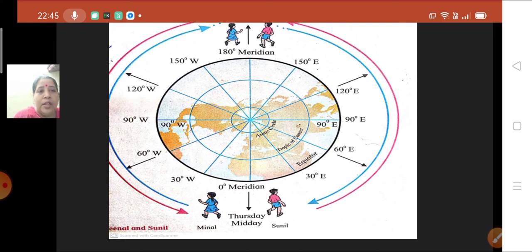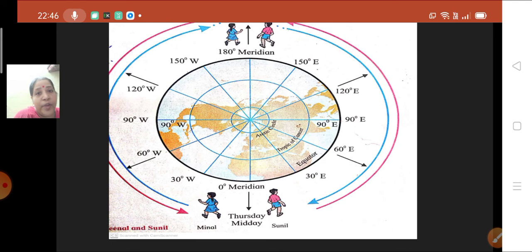Okay children, now let's see about the journey of Sunil as per this picture over here. Later on I will give you the proper explanation about this. Just now just listen about this diagram. If you can see over here, Sunil is moving towards the east.